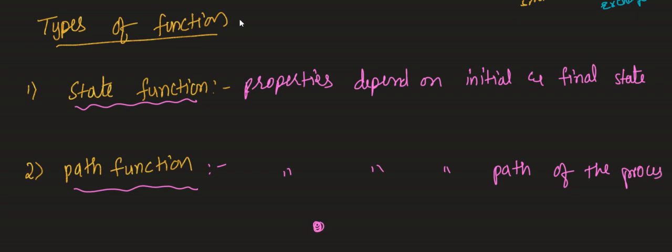For example, if I take this as the initial point and this as the final point, and you are traveling from here to here. The properties which depend only on the initial and final points, but not on the path, we should call a state function. The properties which depend on the blue line, that means only the path but not the initial and final points, are called path functions. The properties which depend upon the pink initial and final points are called state functions. I hope you understood the difference between state function and path function.